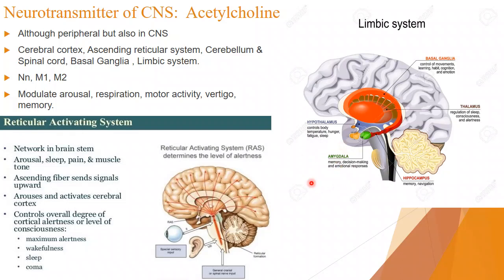So here I would like to mention one thing. Whatever we study in the central nervous system, we will be studying many small systems. System means a small group of components, for example the limbic system and the reticular activating system. In the reticular activating system you find alertness, arousal, and sleep, and in the limbic system you find the same thing, regulation of sleep, consciousness, alertness, etc. That means only one system is not responsible for a single activity.